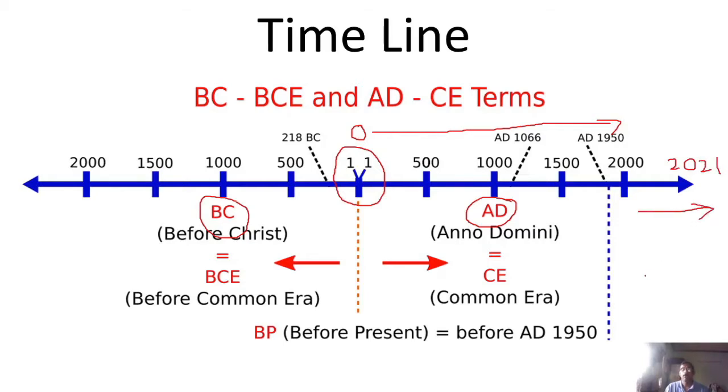But there is an event that happened here, as you already know the name, before Christ. So here is where Jesus Christ was born. So the entire time period is classified into pre-Christ era and post-Christ era.